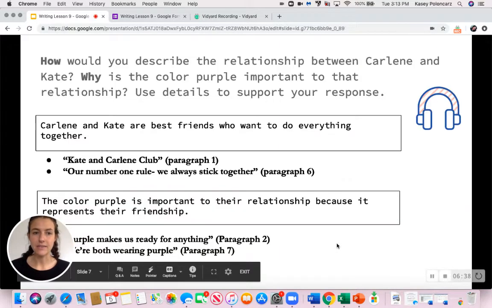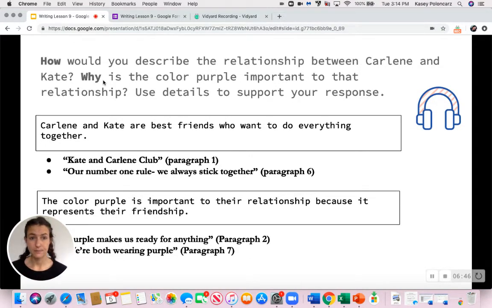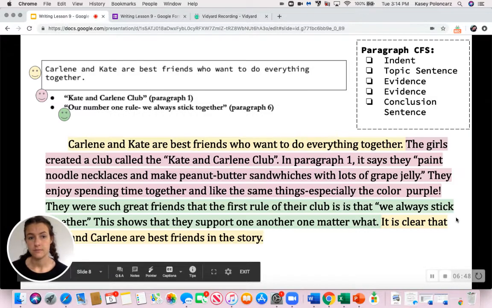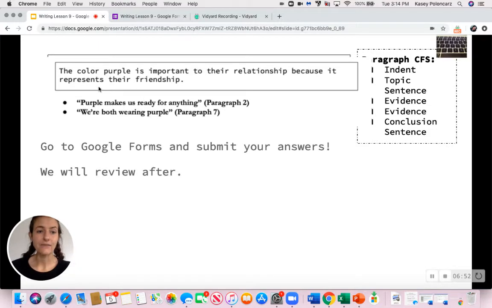Okay, remember this is from this section, we're gonna work on this one together. So the question that we're answering is, why is the color purple important to that relationship? Okay, so I have that the color purple is important to their relationship because it represents their friendship. And then the strongest piece of text evidence that we found was the quote that says, purple makes us ready for anything, and that we're both wearing purple.